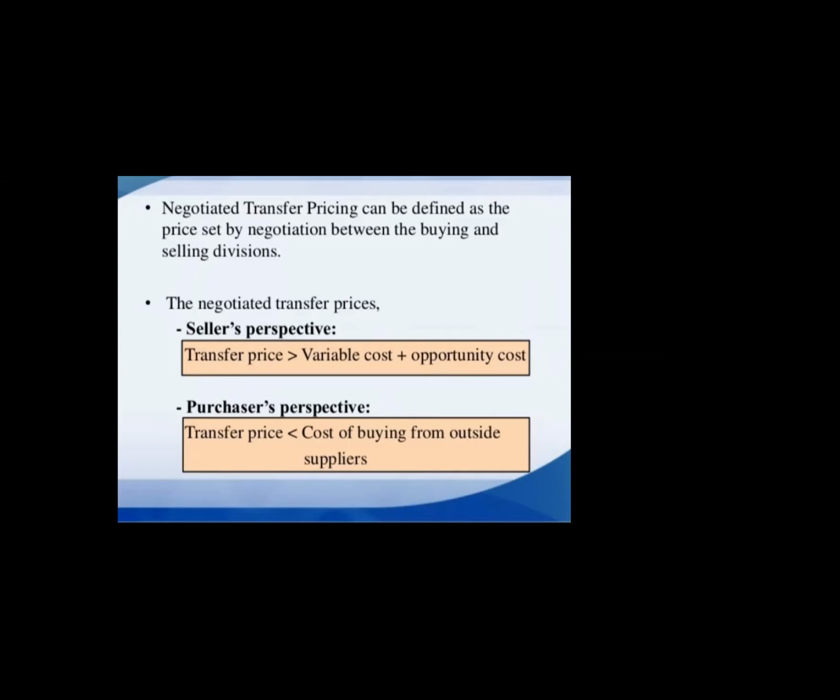Here from the seller's perspective, transfer price will be more because variable cost and opportunity cost are getting added. From the purchaser's perspective, transfer price will be less than the cost of buying from an outside supplier. The purchaser's impression is that if we are buying from an outside supplier, there won't be any opportunity cost added. So this is how the purchaser's perspective acts.